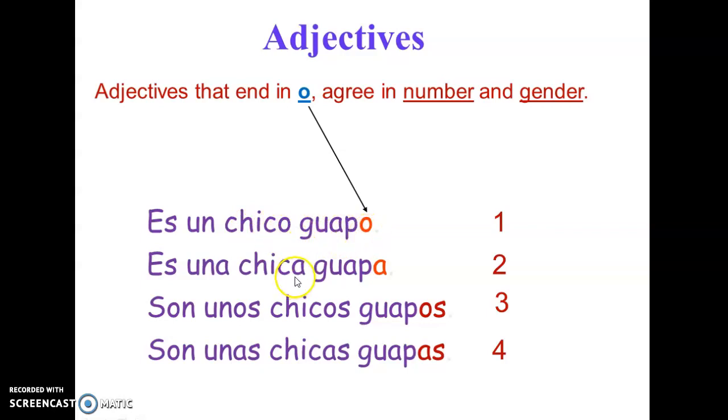And if it's a girl, singular, guapa. If it's a bunch of guys, guapos, and if it's a bunch of girls, guapas. Okay, guapo, guapa, guapos, guapas. We are agreeing with gender and number.